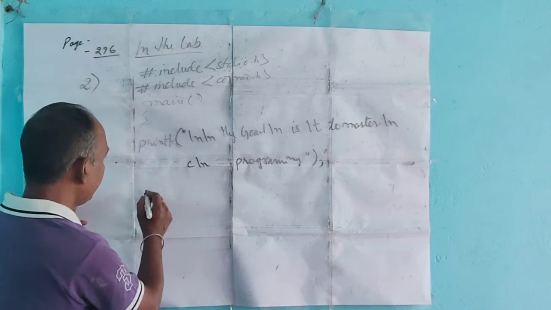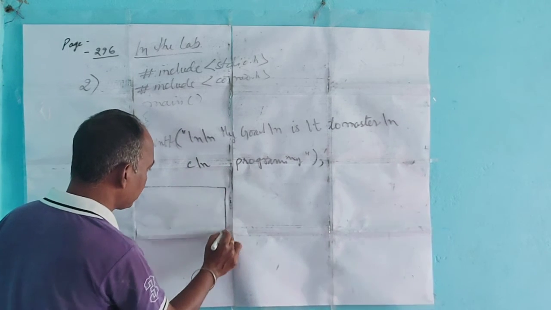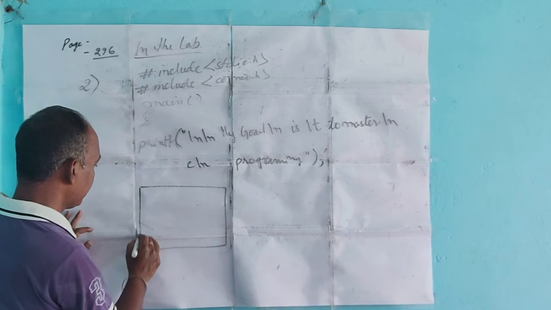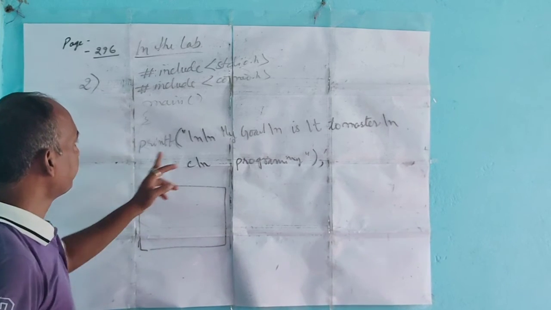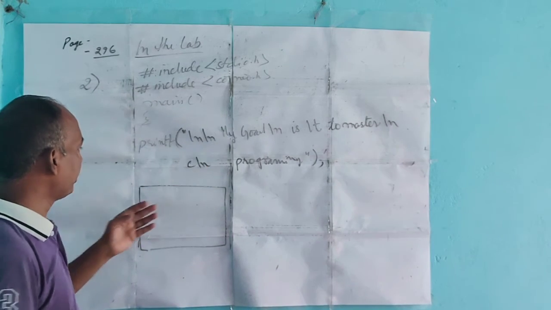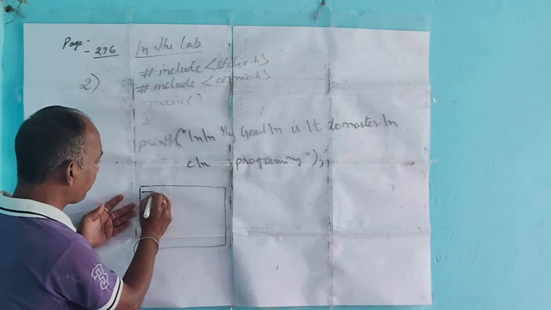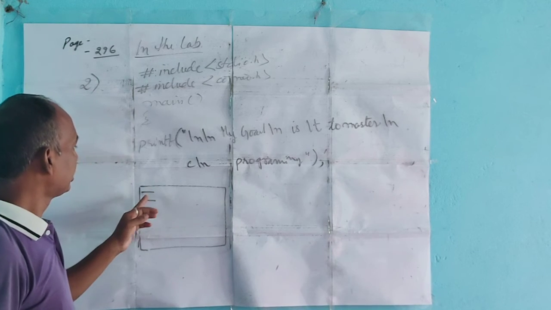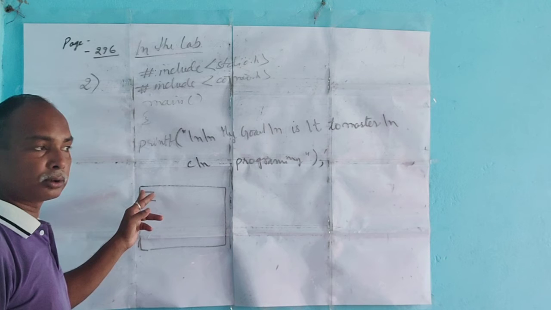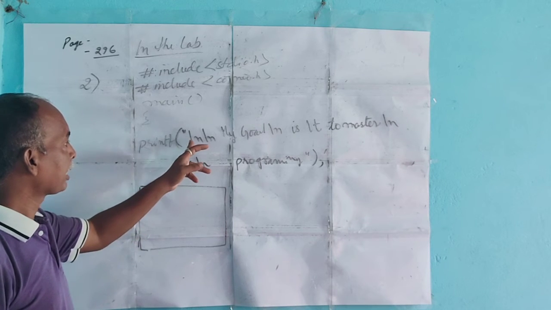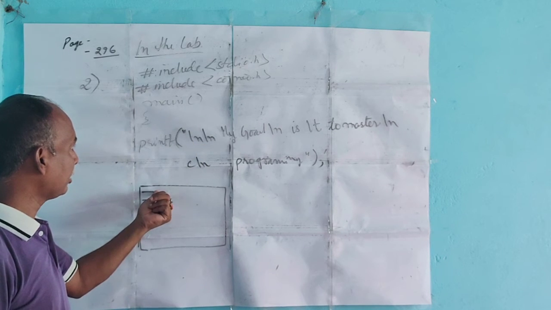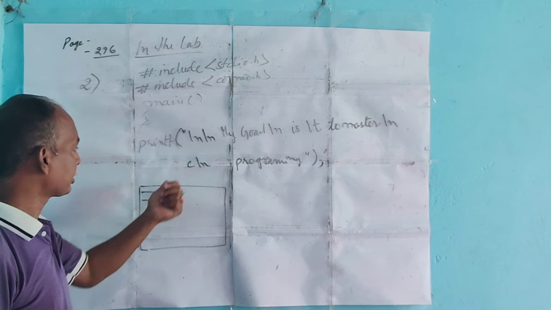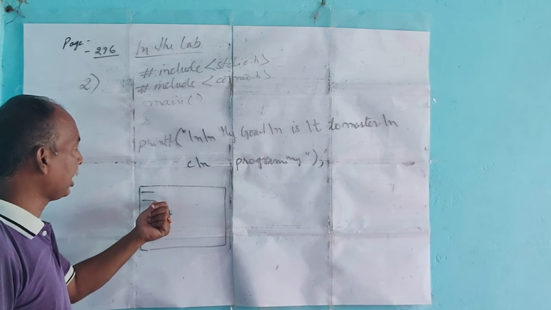That means on your computer screen, the first thing is backslash n used twice, so you will get one gap, two gaps here. This is a gap, not a bar, not a dash. Backslash n for one line, backslash n for the second line. That means two lines will be left.